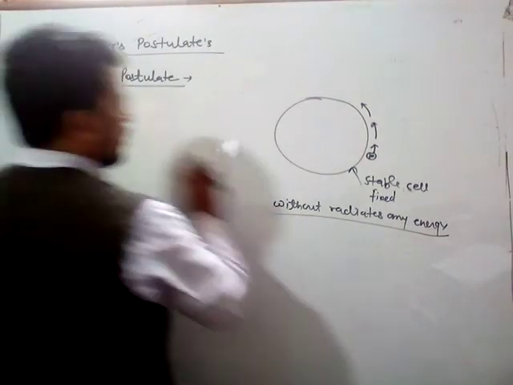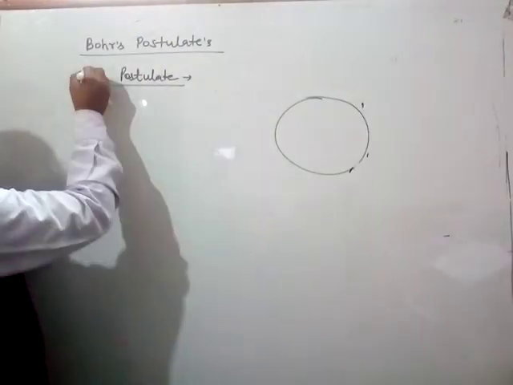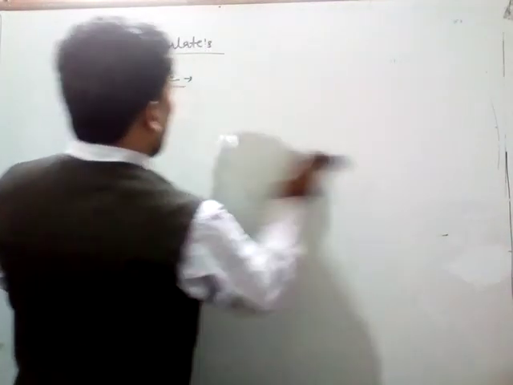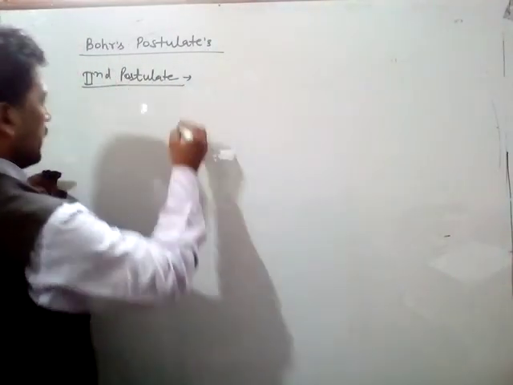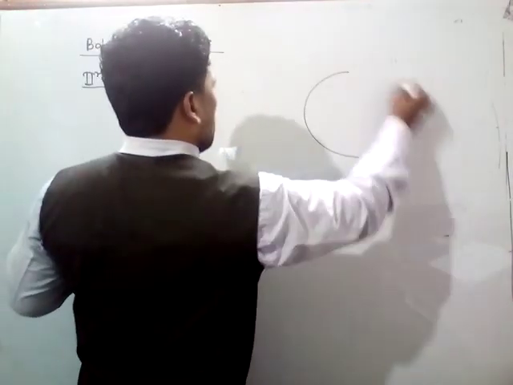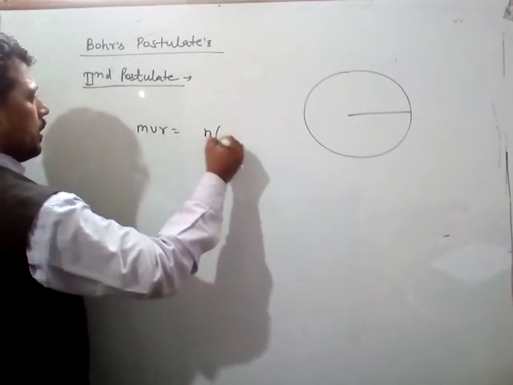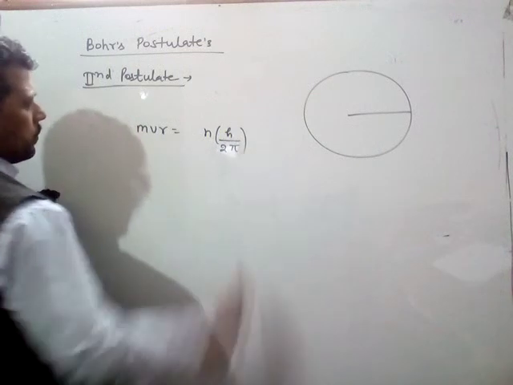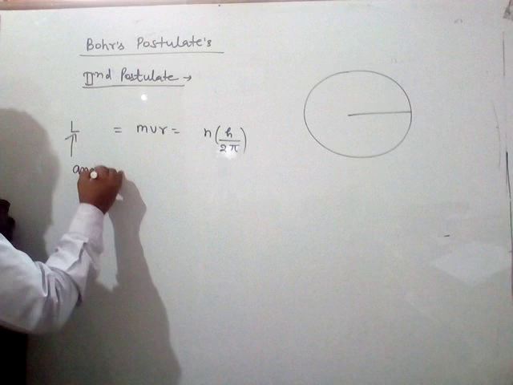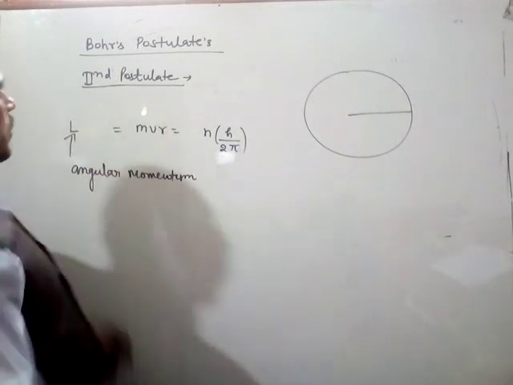And Bohr's second postulate is this, the angular momentum of the electron. Means the electron can revolve only in those shells whose angular momentum is an integral multiple of h by 2 pi. This is the angular momentum. This is the second postulate of Bohr.